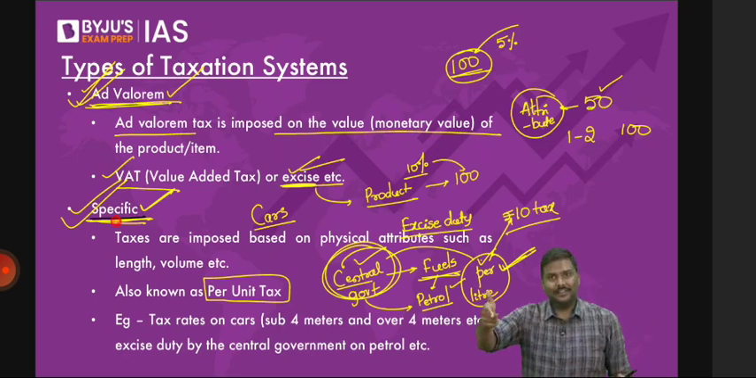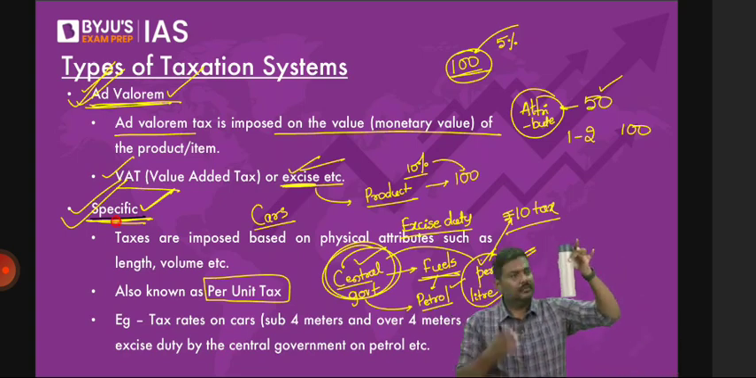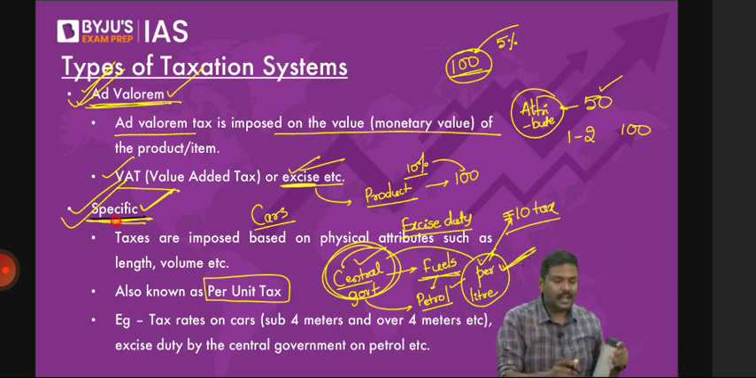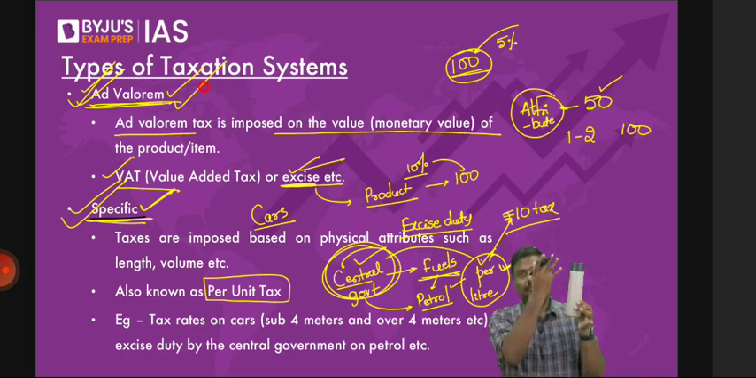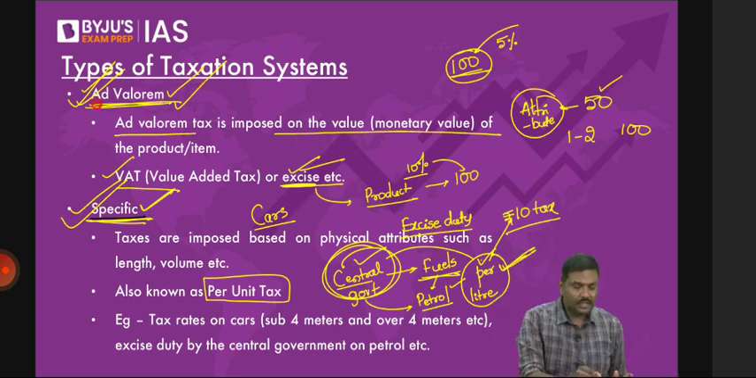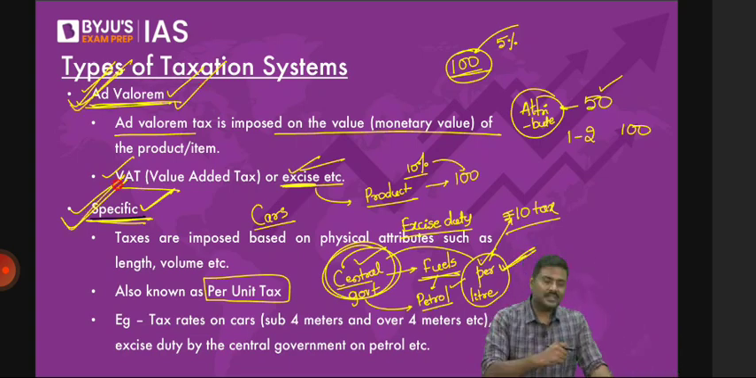If you apply it on the value of the bottle, which is 100, it is ad valorem. But if you apply it on the length of the bottle, that becomes specific duty. So ad valorem as well as specific. These are again two simple examples. So please be very, very careful.